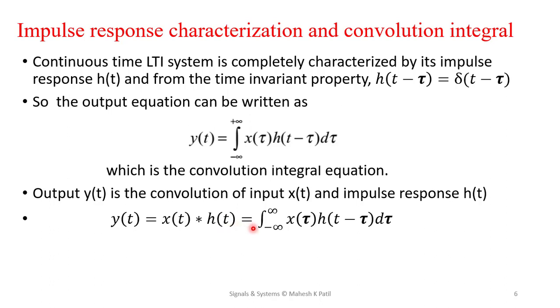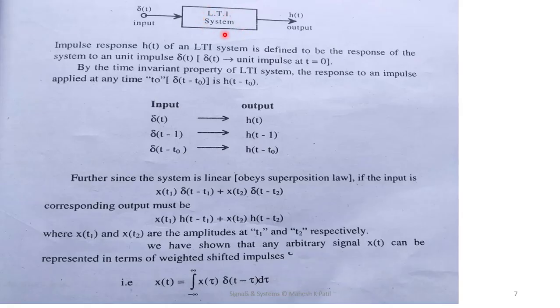So this can be written as integration from minus infinity to plus infinity x tau h of t minus tau d tau. This is the most important equation that we are going to follow as far as CT LTI systems are concerned. So this is the LTI system to which we applied the input signal and we are getting the output signal.